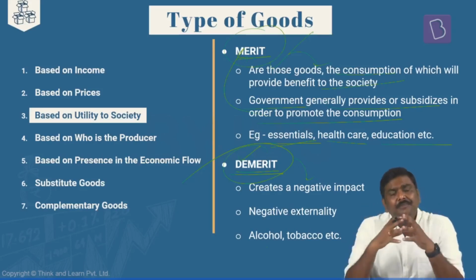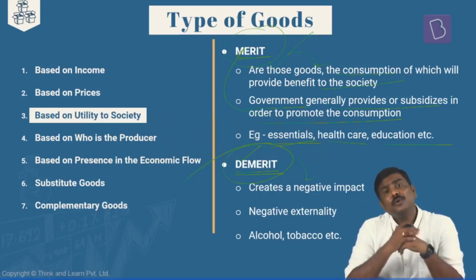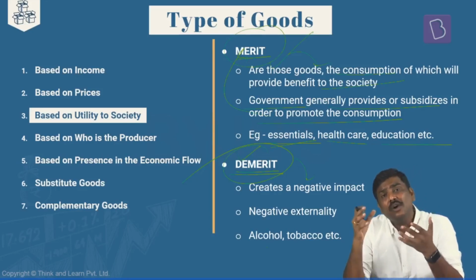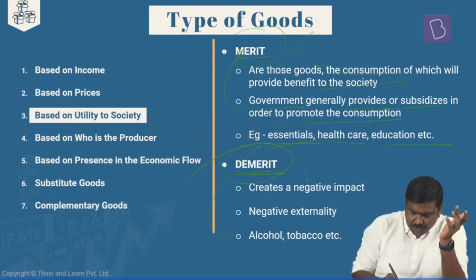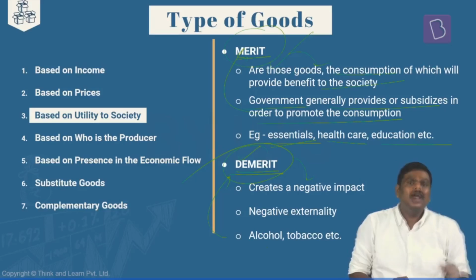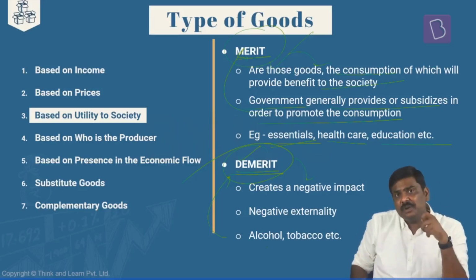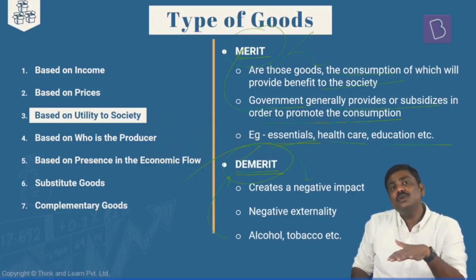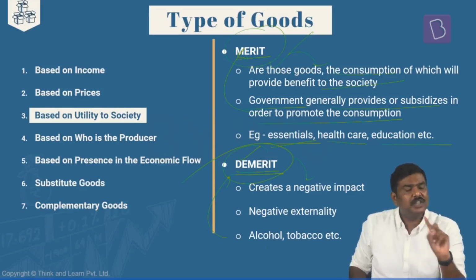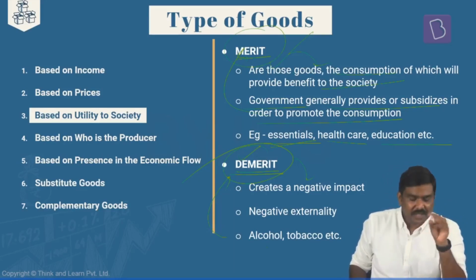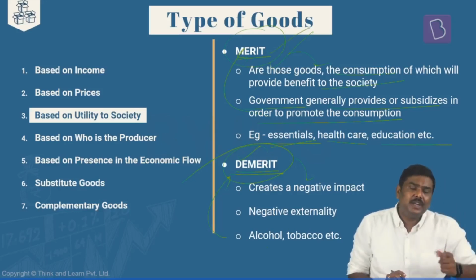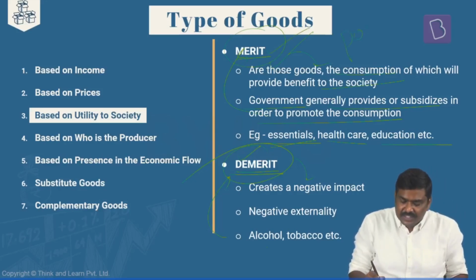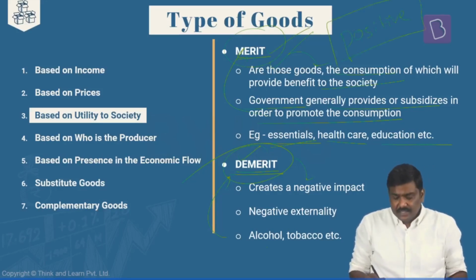For example, more and more consumption of tobacco products, more and more consumption of alcoholic products, etc. are generally associated with the concept of a demerit good. Not only will the consumer suffer because of more consumption of these goods, the society as a whole will also suffer because of this. And that is the precise reason I've written that in the case of merit goods, there are positive externalities, whereas in the case of demerit goods, there are negative externalities.